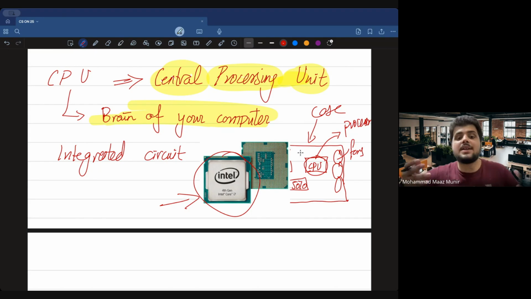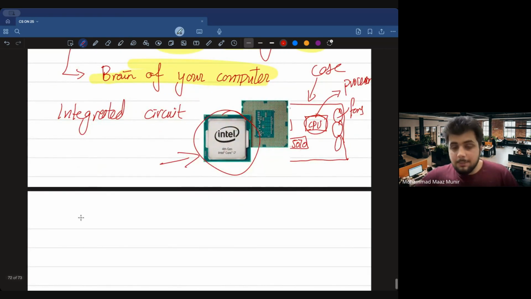So what do I mean by integrated circuit? It's like a circuitry form of thingy which is integrated onto the computer. And what is the responsibility of a CPU?